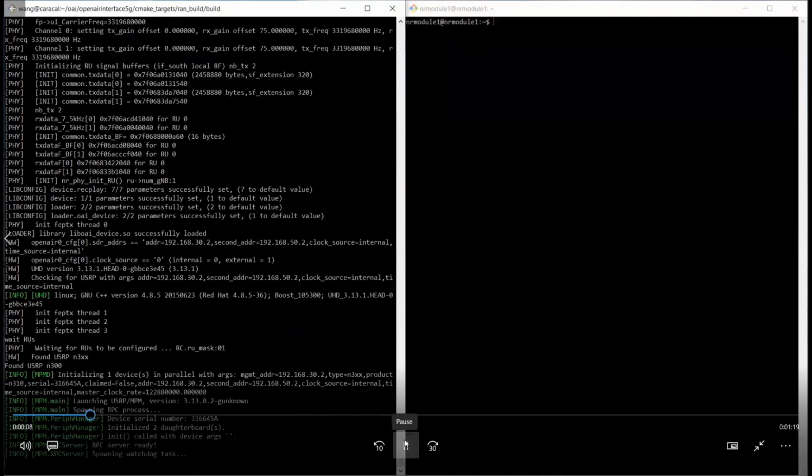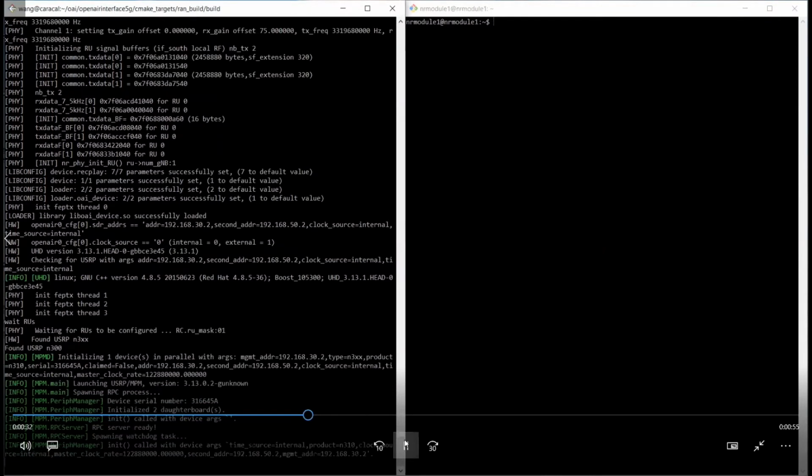It will start first and initialize the T1 card. And then when the USRP is ready, it will start transmitting and receiving. So let's wait a little bit.